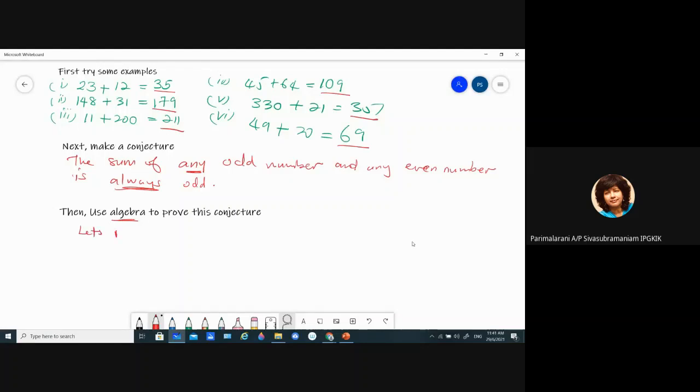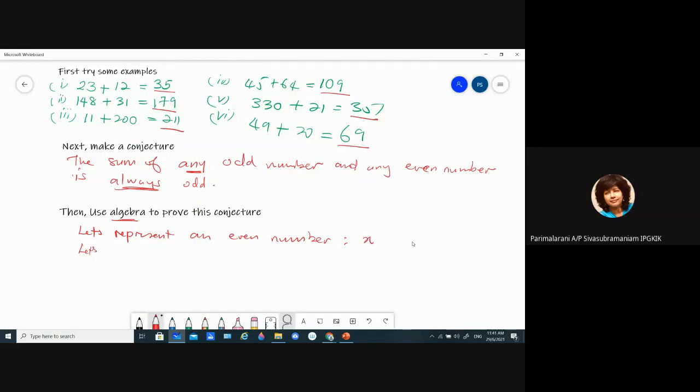So first, let's represent an even number. How shall we represent it? X, okay.